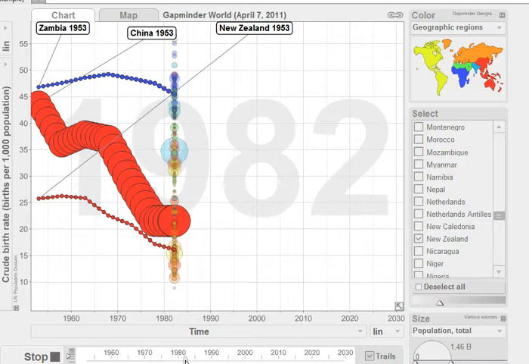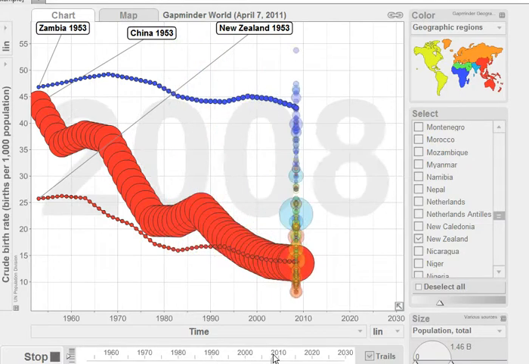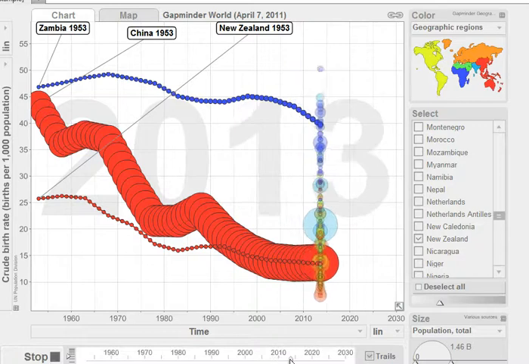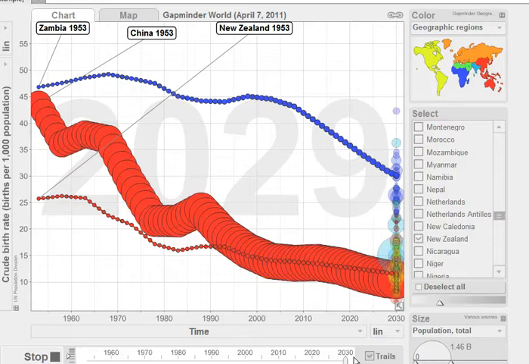And we keep going, and that explosion continues, and then it starts to taper off, and then it goes through another decline. And you can see that Zambia's birth rates are slowly declining over time, but it's still well above the other nations. You can see now that New Zealand and China are basically in the same position.